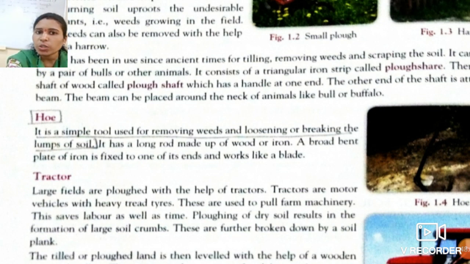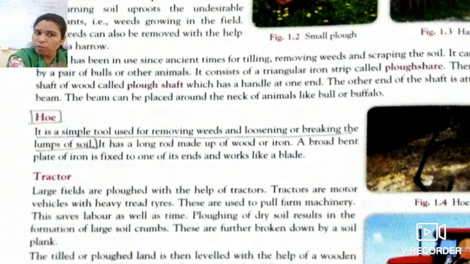As I have already told you, there are certain lumps or crumbs of soil, big stones of soil. We have to break those lumps, crumbs or stones into fine particles. So with the help of a hoe, we can remove these unwanted plants, that means weeds, and we can loosen or break the crumbs of soil also.